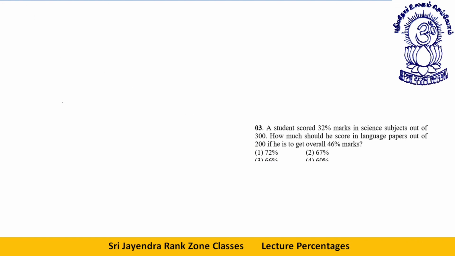A student scores 32% marks in a science subject out of 300. How much should he score in a language paper out of 200 if he has to get 46% marks overall? First of all, there are two subjects, science and language. Science is out of 300 and language is out of 200, so the total marks is 500. How much does he score in science? 32% of 300 is 96. You can calculate it.